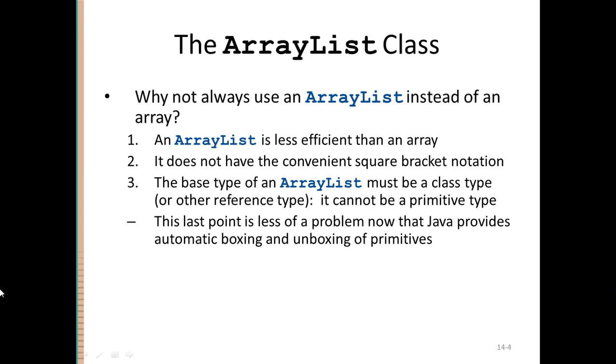Another limitation of ArrayList is that, as I told you in the start as well, ArrayList is a container, or it maintains a collection of objects. That means that ArrayList can only contain objects, right? So it cannot be used for primitive types. This is the major limitation of ArrayList. However, this limitation has been catered by the recent versions of Java by using the wrapper classes, but this is a limitation, and whenever we store an integer, it is not stored as a primitive value, it is stored as an object. So ArrayList can be used only when you want to store objects.